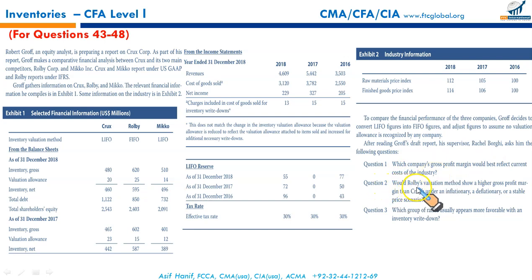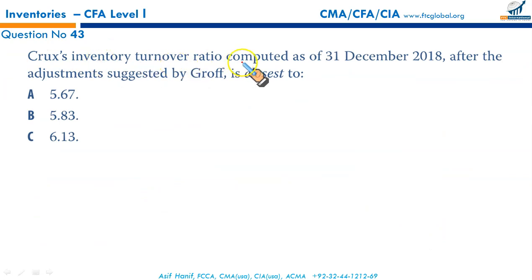Question 2. Would Rolby's valuation method show a higher gross profit margin than Crux under inflationary, deflationary or stable price scenarios? And third, which group of ratios usually appear more favorable with an inventory write-down? Let us do the questions now. Crux inventory turnover ratio computed as of 31st December 2018, after the adjustment of valuation allowance suggested by Groff, is closest to. Okay, now here we go.